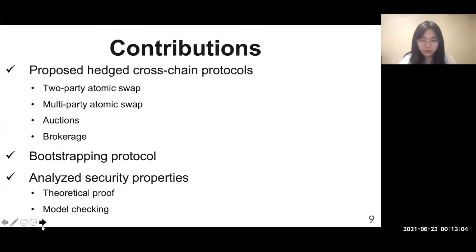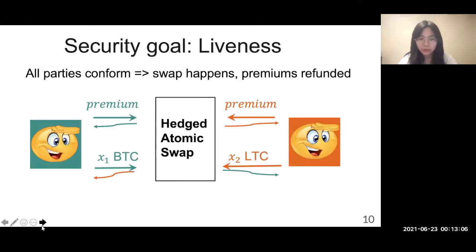Before introducing our hedged protocols, let's first look at security goals we want to achieve. Throughout this talk, I will use two-party swap as an example. As a spoiler, we will let parties first deposit some premiums before the actual atomic swap. Here, by liveness, we mean if all parties are conforming to the protocol, the swap happens and the premiums are refunded.